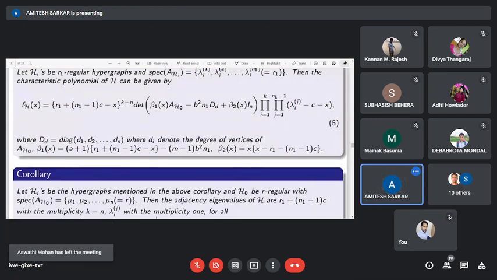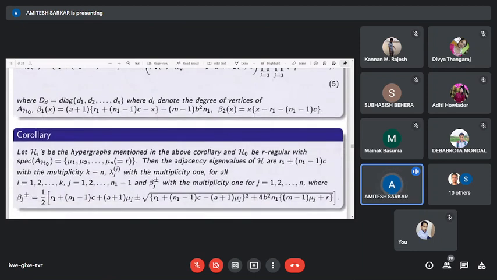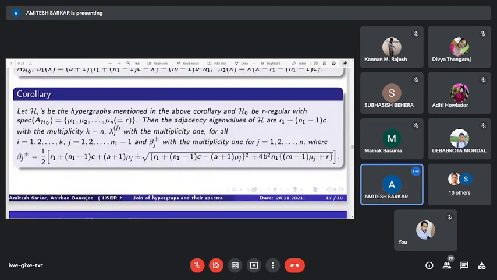Another corollary: if we consider H0 is r-regular and Hi's are r1-regular, then the adjacency eigenvalues of H can be completely determined by using the adjacency eigenvalues of Hi's and H0.